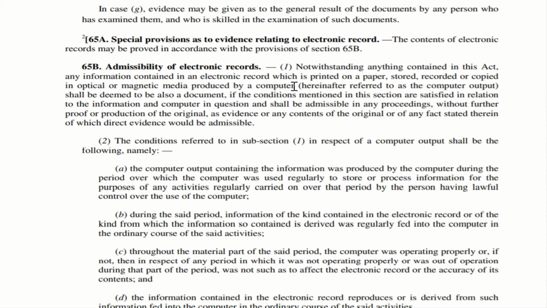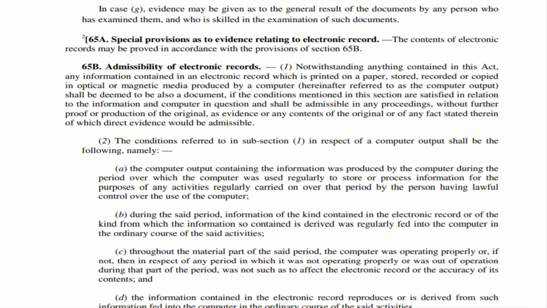Admissibility of electronic records. Notwithstanding anything contained in this Act, any information contained in an electronic record which is printed on a paper. Imagine you are taking a printout from the government website. It is stored in a computer or recorded or copied in optical or magnetic media.